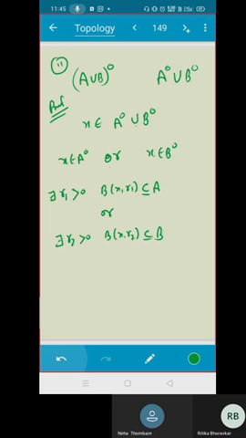Which R should I choose? Draw the diagram and see.